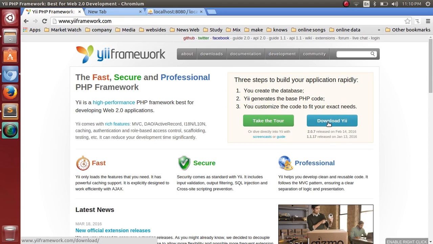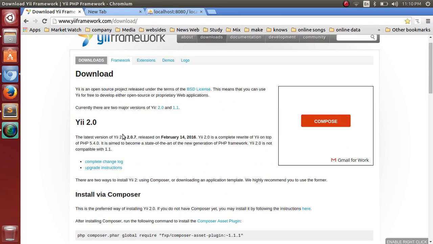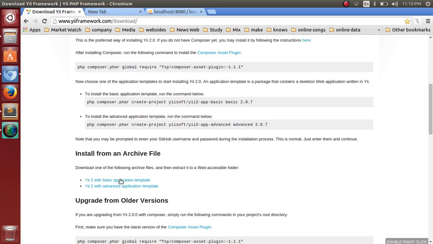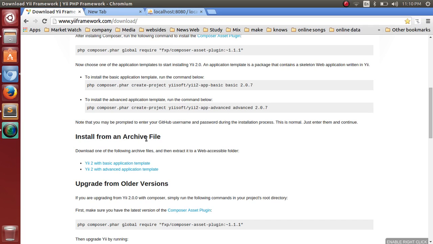To download the Yii2 Framework, go to the download tab. After clicking download, we can install in two ways: install via composer and install from an archive file. We can go through install from an archive file. Now click on Yii2 with basic application. We can download this file.